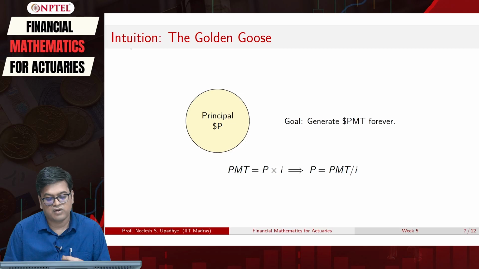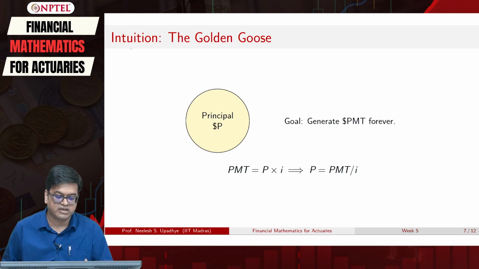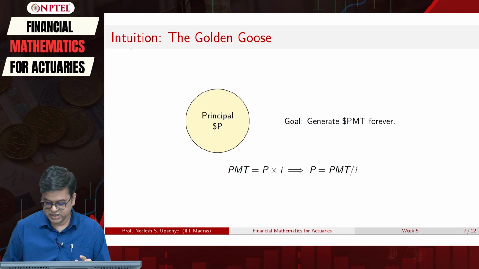Now how will you generate that egg? For that, what should be the strength of that golden goose? That you have to determine, and that is given by the formula PMT is equal to P times I, where P is present value. So it's P times I, which implies present value must be PMT by I. We have already seen this.